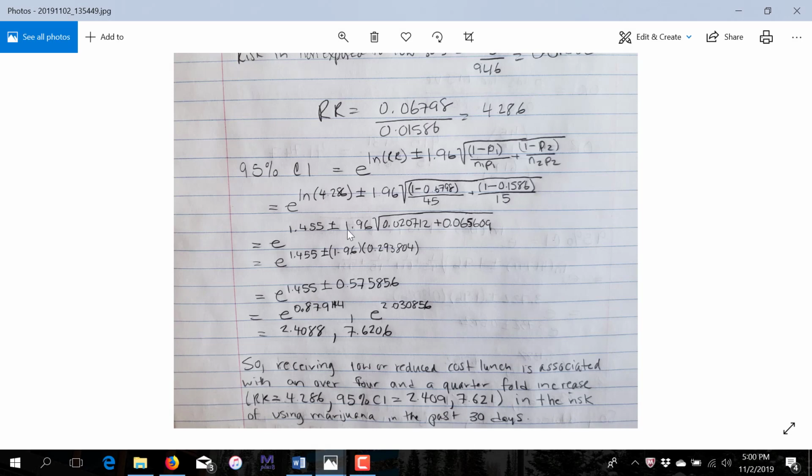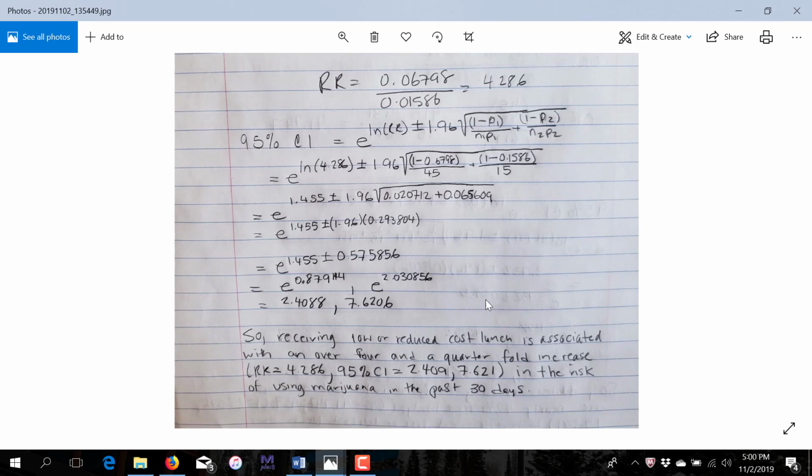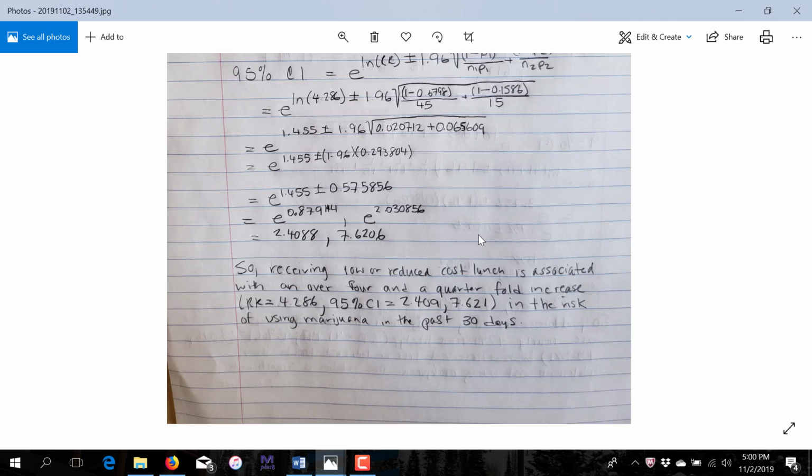Okay, so we go ahead and take the natural log of 4.286. We have 1.455, and then we add and subtract as we do in any confidence interval, because it surrounds a point estimate, whatever that is. And the point estimate here is this natural log, which is 1.455. And we get 2 different values, which we exponentiate in the end to return us to the relative risk scale. So how do we interpret this?